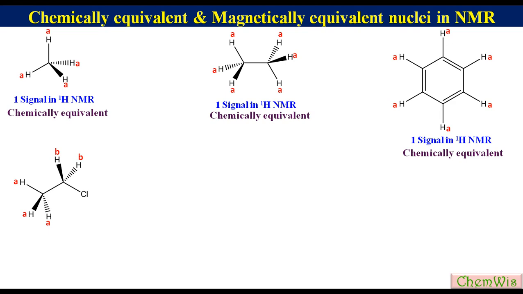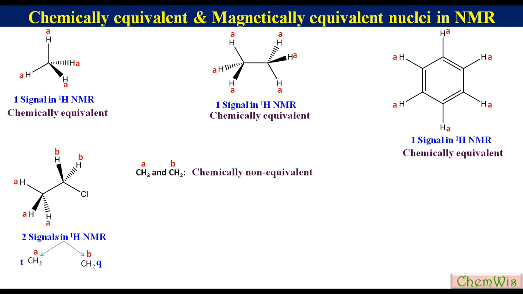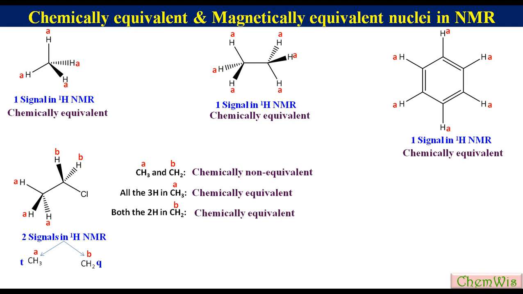So the proton NMR of ethyl chloride will show 2 signals, a triplet because of CH3 and a quartet because of CH2. Since CH3 and CH2 have different chemical shifts, they are chemically non-equivalent. All the three protons in CH3 are chemically equivalent, and similarly the two CH2 protons are chemically equivalent.